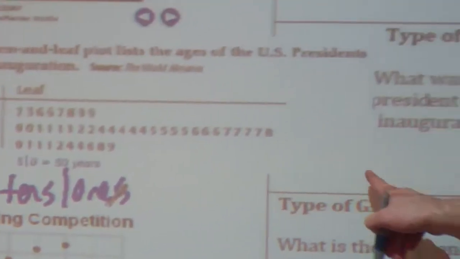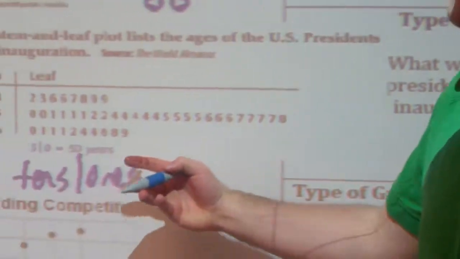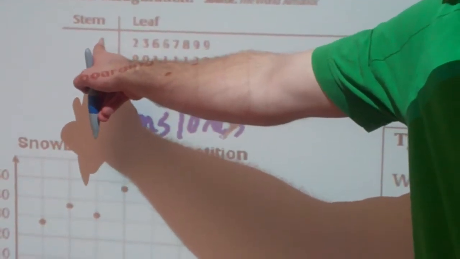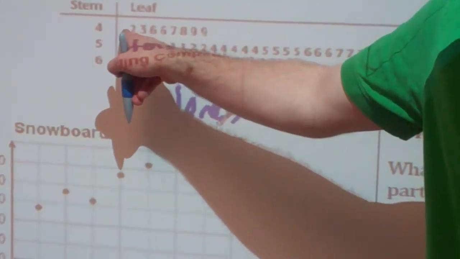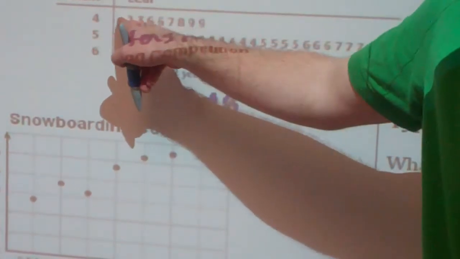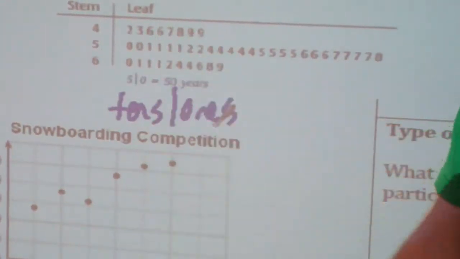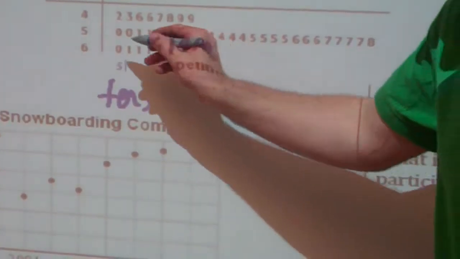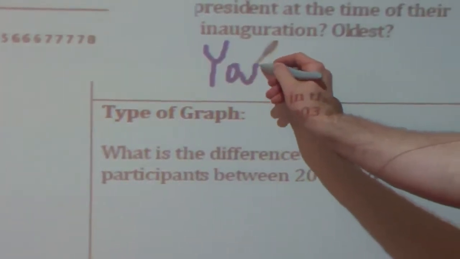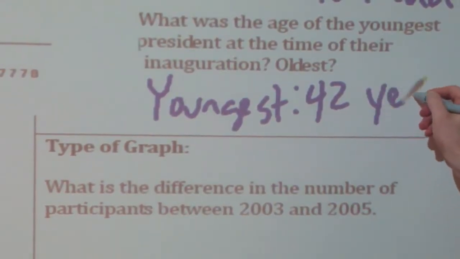So let's look at the question. What was the age of the youngest president at the time of their inauguration? Well, we look at the first row. The stem is 4, so the tens place is 40. And the leaf is 2, 3, 6, 6, 7, 8, 9, 9. That means presidents were 42, 43, 46, 46, 47, 48, 49, 49 years old at the time of their inauguration. So the youngest is 42 years. Don't forget your units.